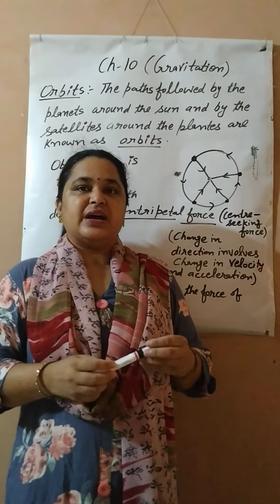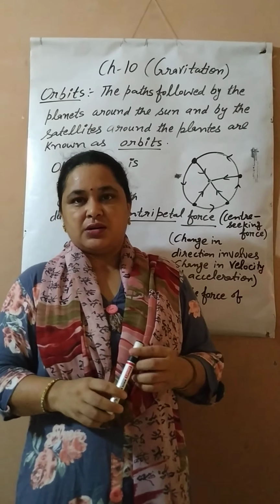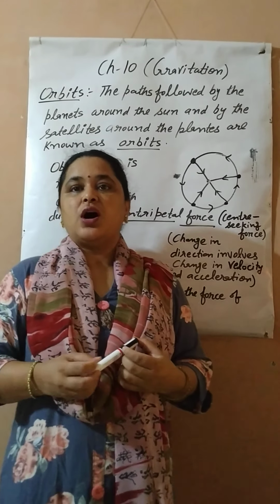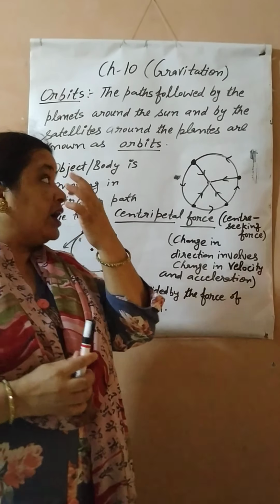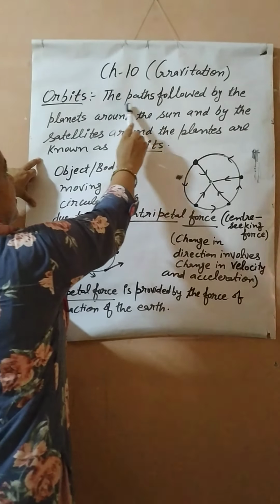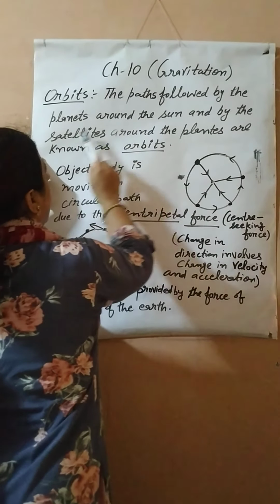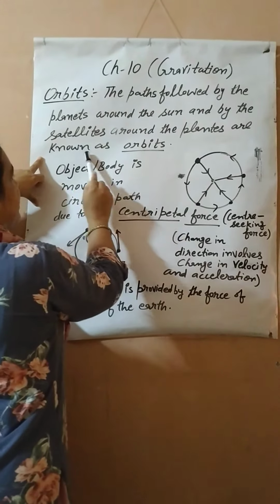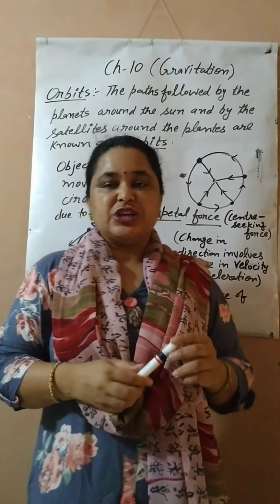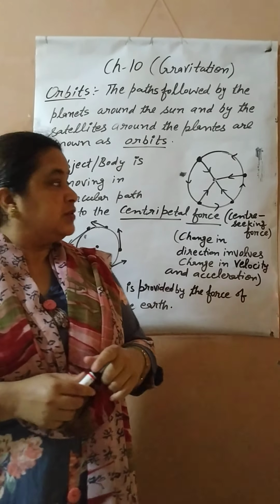Also you have read that the earth revolves around the sun, your planet revolves around the sun, and the moon or the satellites revolve around the planets. So how does this happen? When they are revolving, they move in particular orbits. So the path followed by the planets around the sun and by the satellites around the planet is known as an orbit.